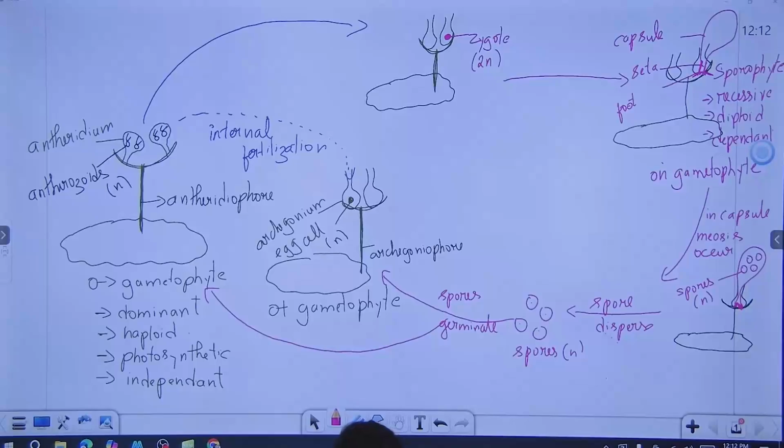See, life cycle in the textbook is mentioned in a very nutshell manner. So, better draw it properly in the class.